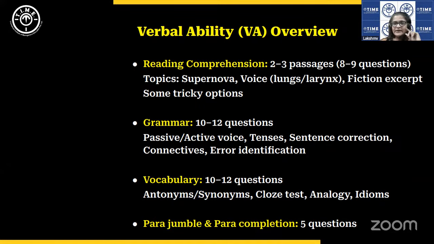And then there was one fiction excerpt or some literary excerpt, which was a slightly longish passage with probably 3 to 4 questions. Okay. So overall in reading comprehension, 8 to 9 or 10 questions maximum. That is the usual pattern. Not very difficult, not very, very easy, because there were some moderately tricky options. Passages were easy to read. Okay, so that is about reading comprehension.